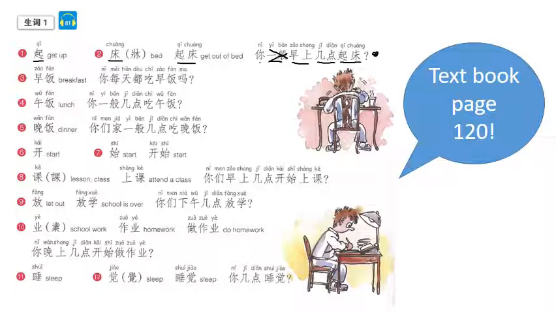And this sentence makes complete sense if you take out 一般. So you can say 你早上几点起床? And you can also leave out the 早上 as well. 你几点起床 is also a valid question.